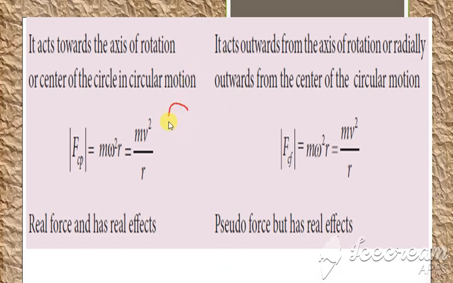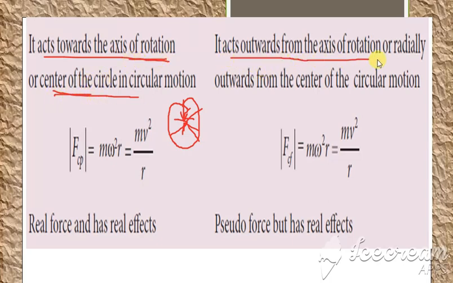So centripetal force பத்தி it acts towards the center. So center எங்க இருக்கோ அந்த சைடாகதான் போகும், that is the centripetal force, or the center of the circle, axis of rotation or the center. It acts outward from the axis of rotation. So இந்த சென்டர் எங்க இருக்கோ அதுல இருந்து அவுட்வர்ட் ஆக்ட் ஆகும், அதுதான் centrifugal force.